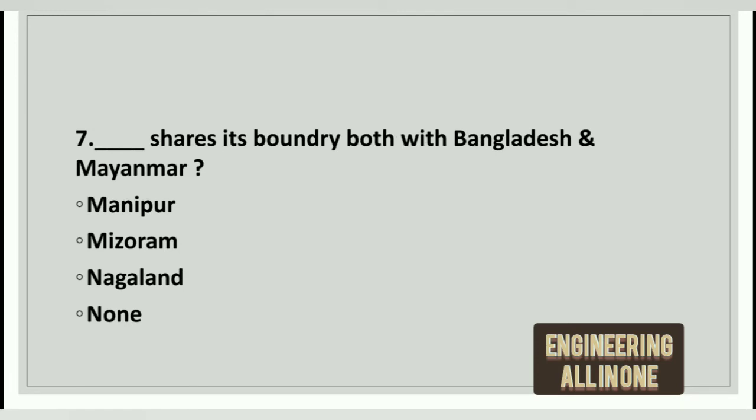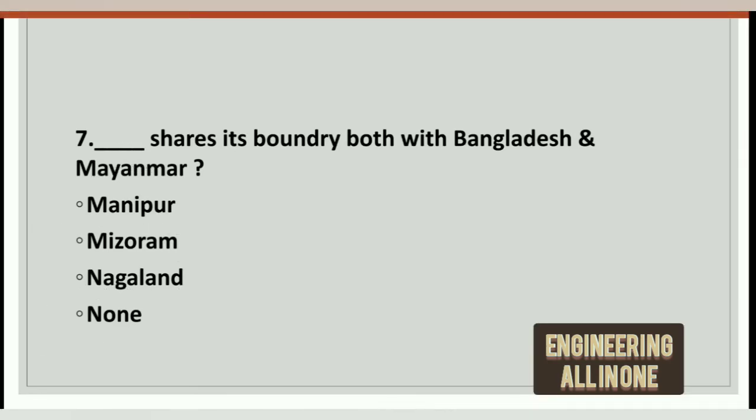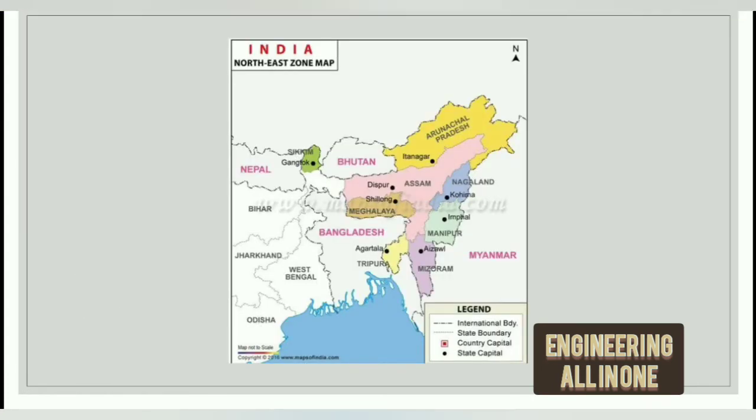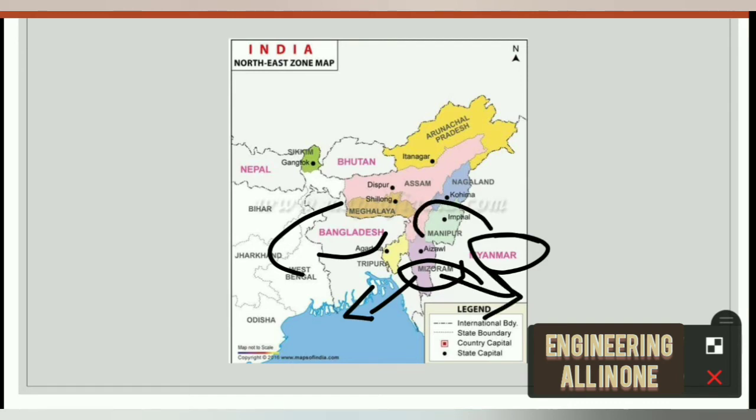Now see 7th question here. Dash shares its boundary both with Bangladesh and Myanmar: Manipur, Mizoram, Nagaland and none. Before answering this question, let us see the map. Here is Myanmar, here is Bangladesh and here is Mizoram. Mizoram shares its boundary with Bangladesh here on this side.